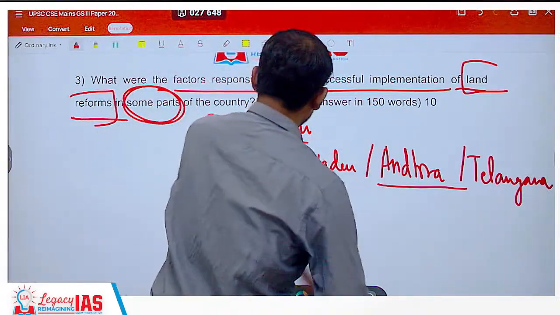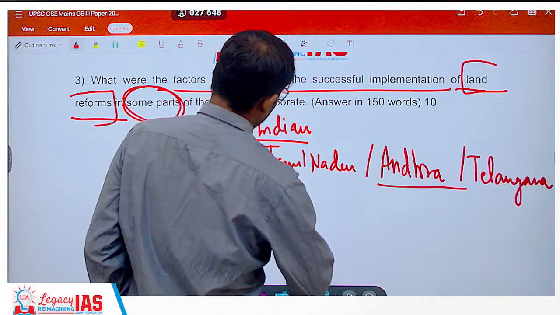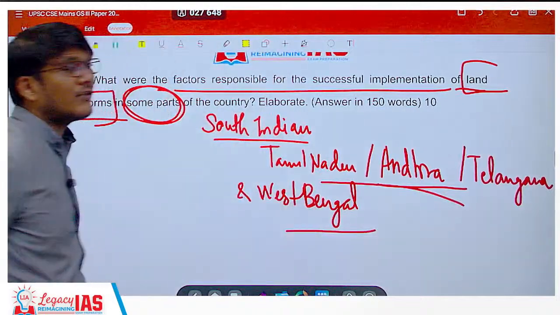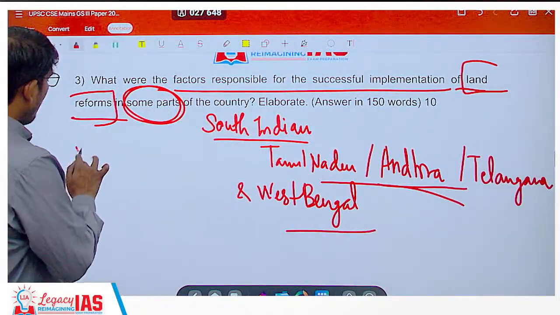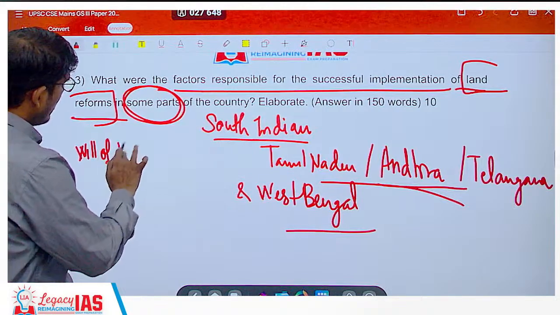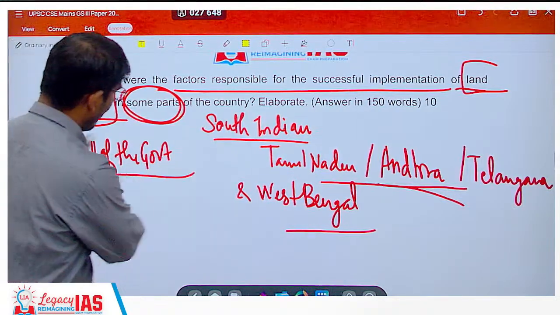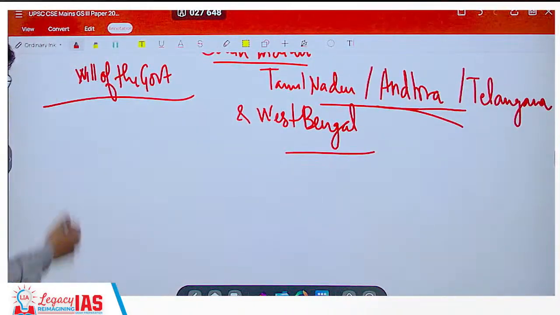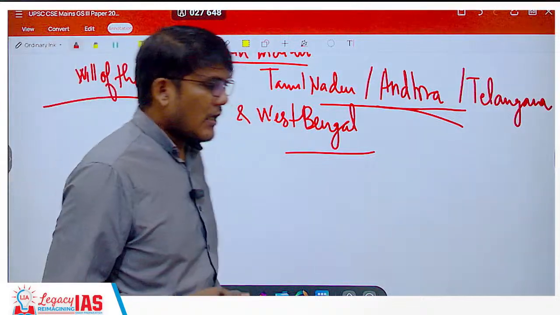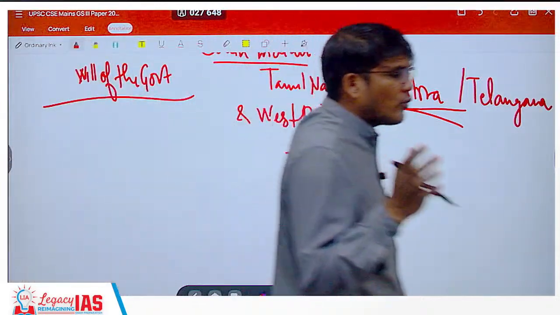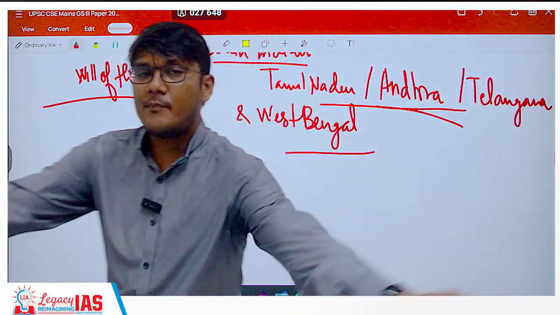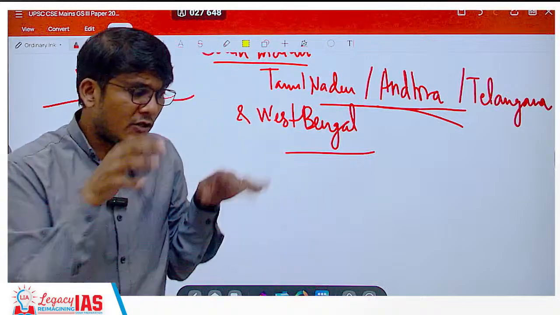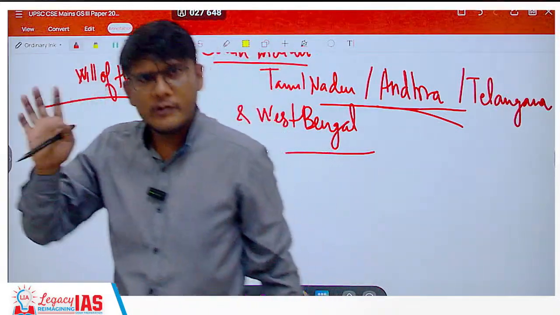So some South Indian states and states like West Bengal, there it was to an extent successful as compared to others. Why? Major point was will of the government. Now, how can you see the will of the government? See, when the land reforms came as act, Tenancy Act, Land Ceiling Act, there were loopholes. What were those loopholes? The tenant will be made the owner of the land. So this is good. It was land to the tillers. Whoever is tilling the land should become the owner.